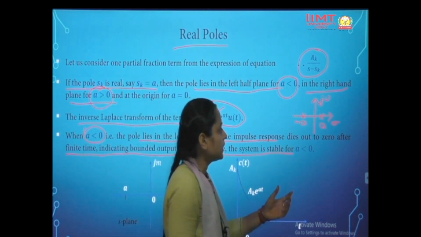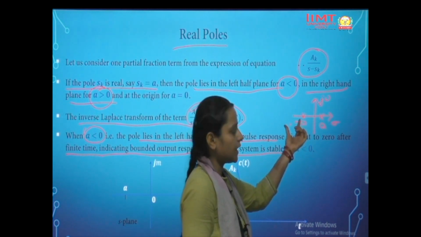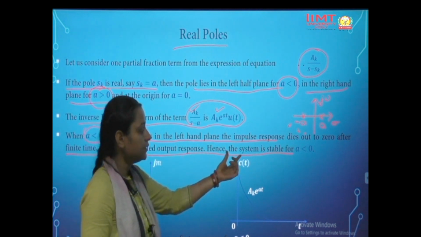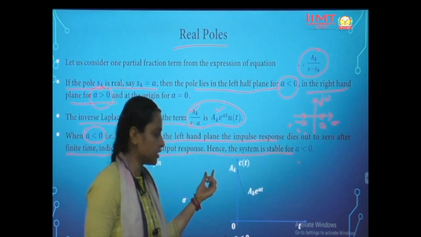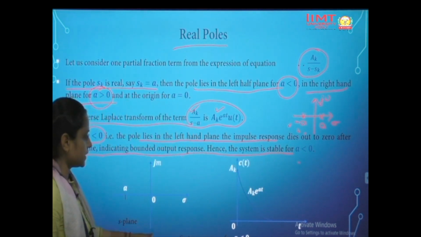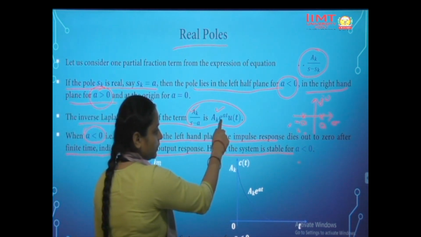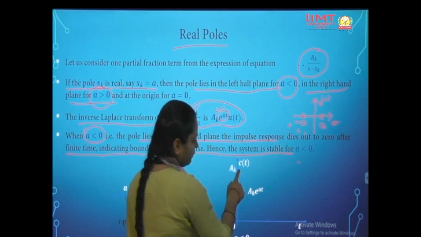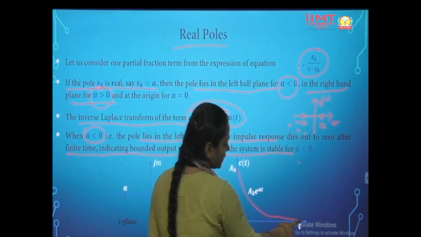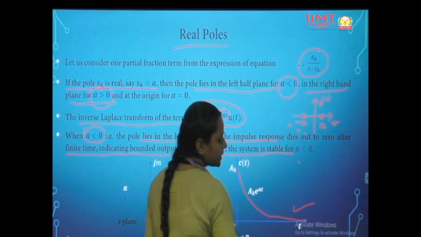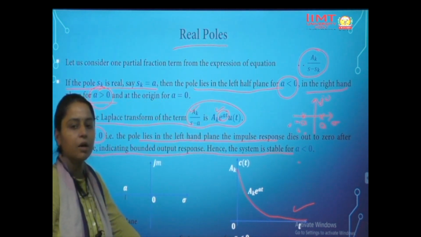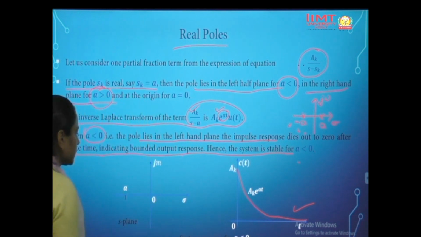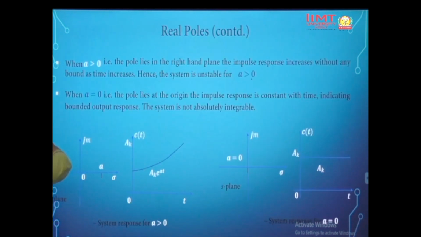As we have seen in previous lectures also, when the poles are lying in the left hand side, the system should be stable. Why? Because when a is less than 0, our response would be Ak e to the power minus at, which would become 0 as t tends to infinity. So we will get a plot like this. This is a stable system, as we are getting a bounded output while giving a bounded input. So for a less than 0, the system would be stable.